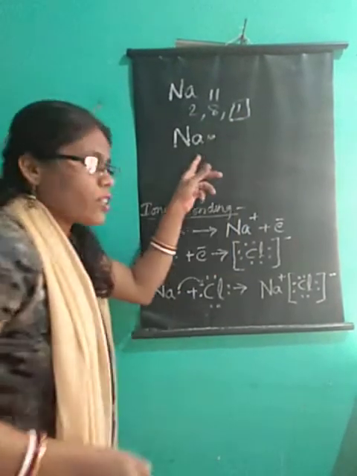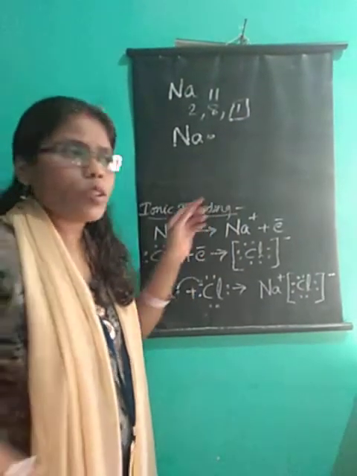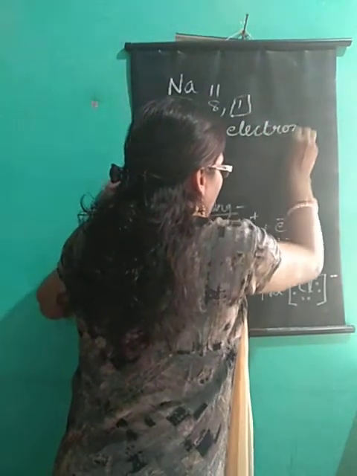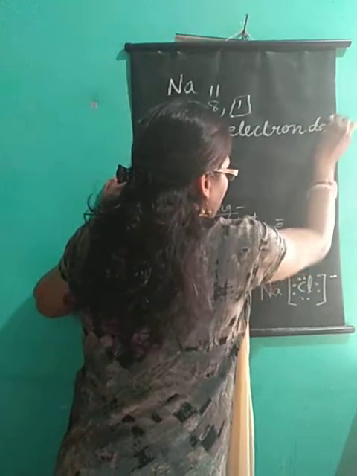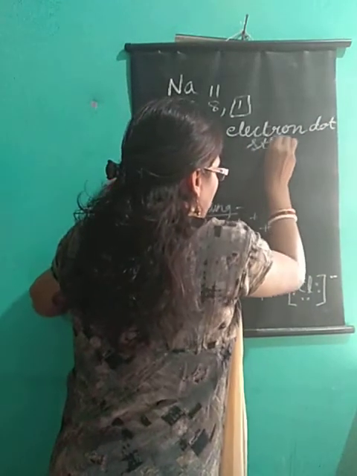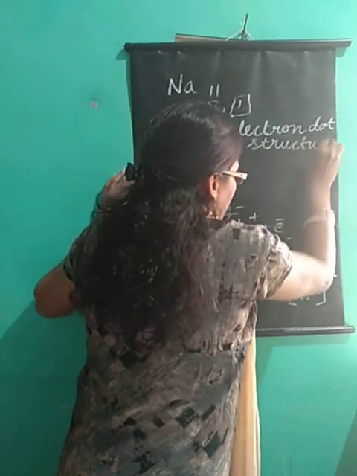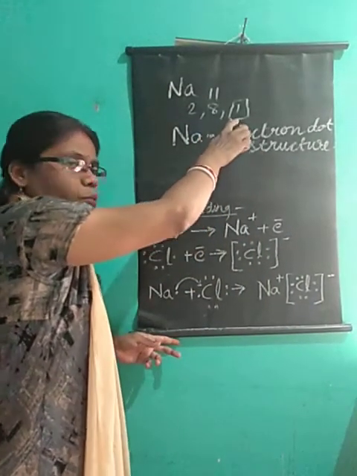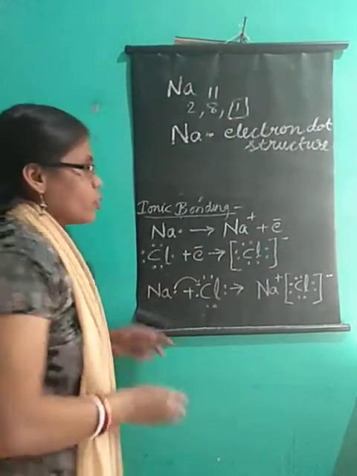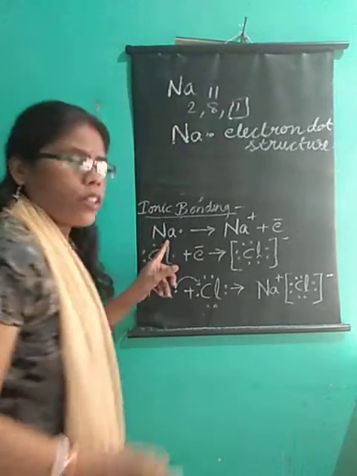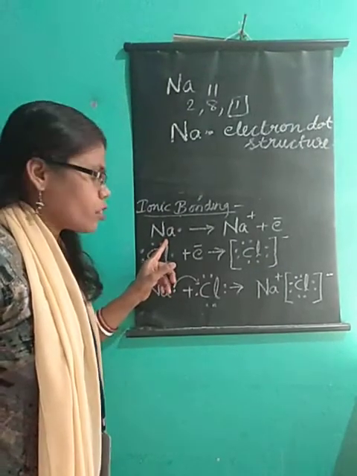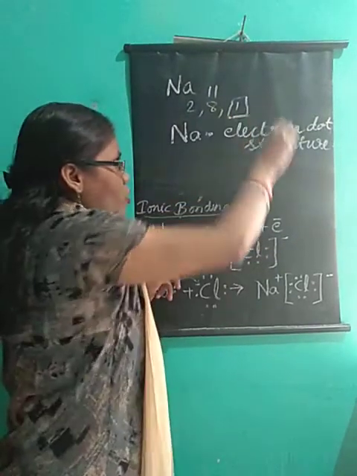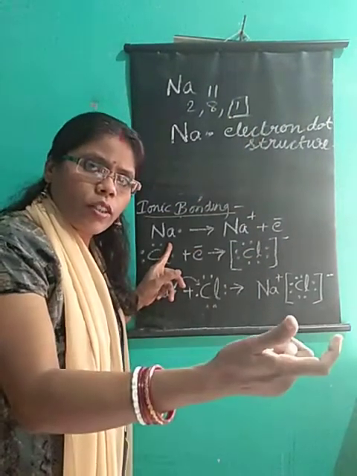This representation of an atom is called electron dot structure. In this, which electrons do we show? Only those present in the outermost shell. So Na with a dot means the sodium atom has one electron in the outermost shell, so it will easily give out one electron.